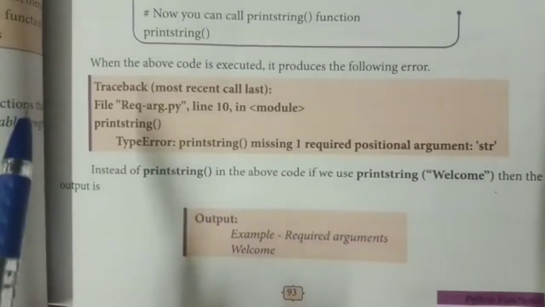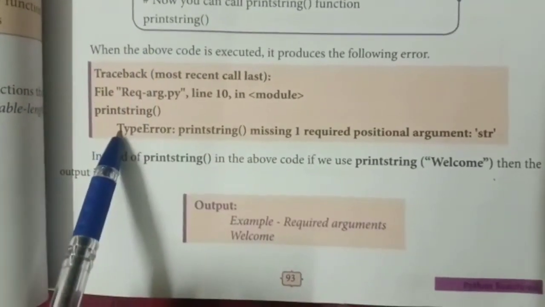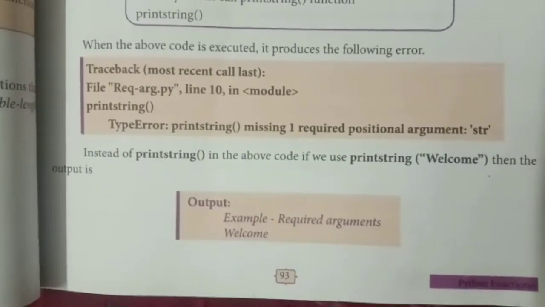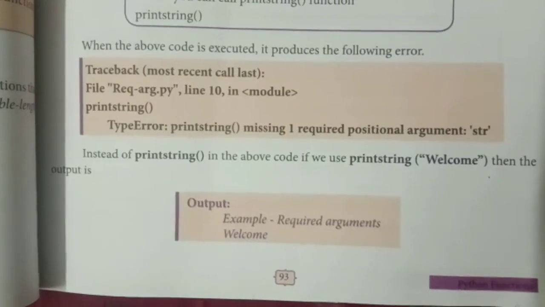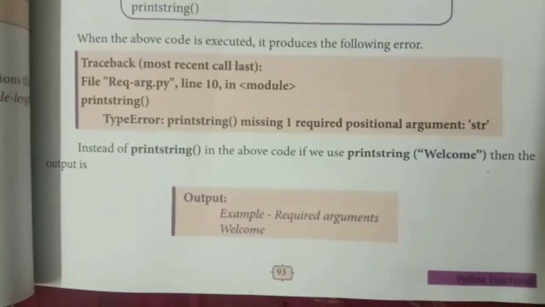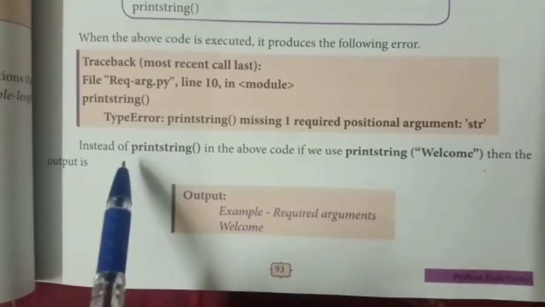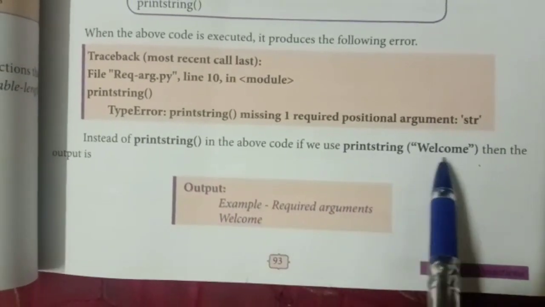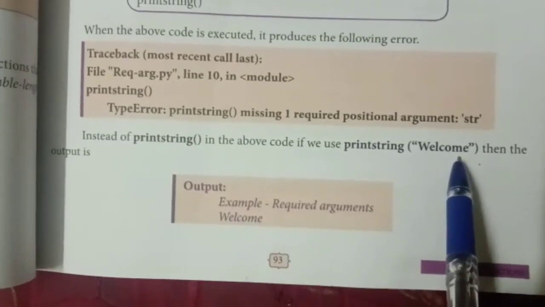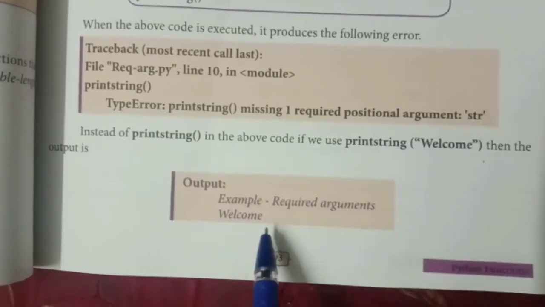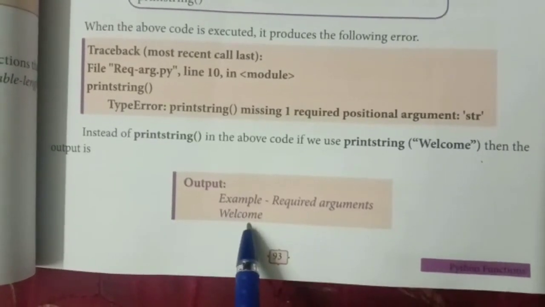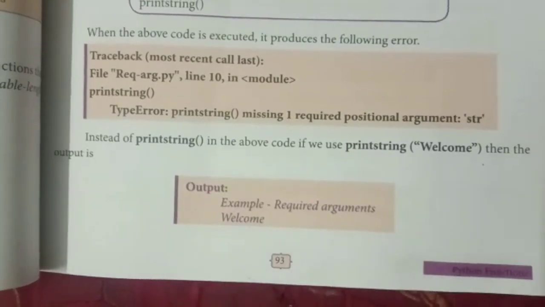So when you display the above program, this error message will be displayed, because what we need is a group of string to be displayed. It has to be mentioned within double quotes. If it is not mentioned in a correct manner, you will get this error message. So instead of giving print string str, it should be print string a group of characters. If it is given like this, you will get the output as example required argument welcome. This is called required argument.